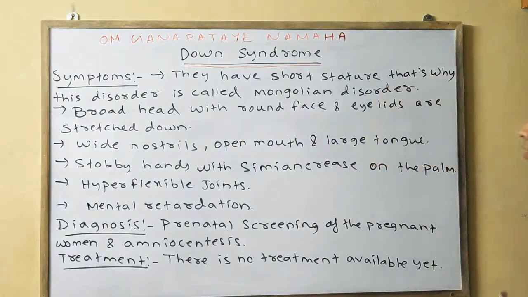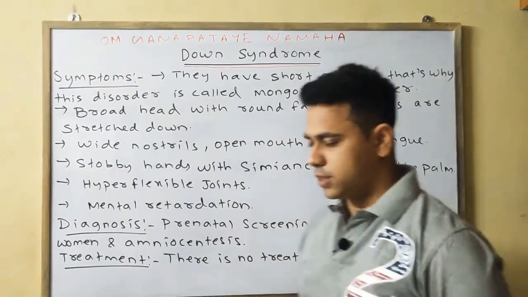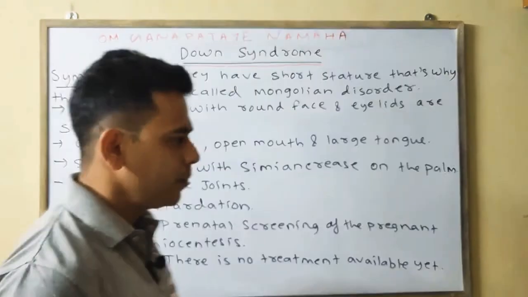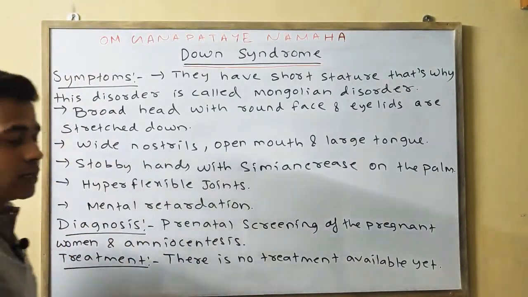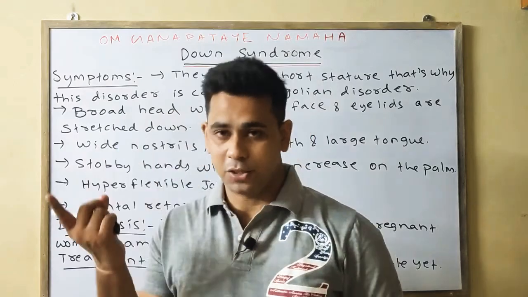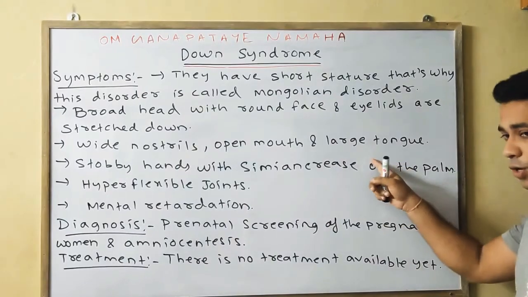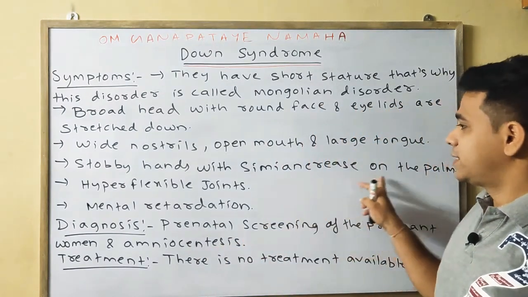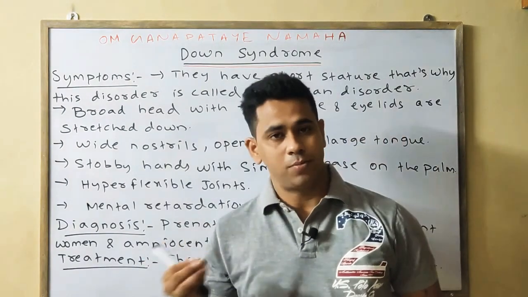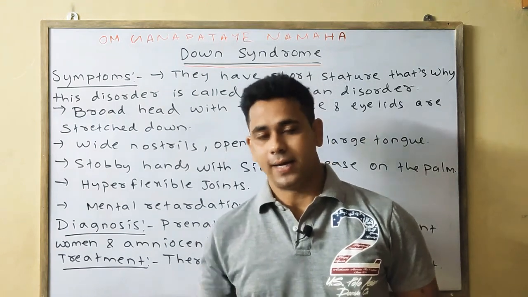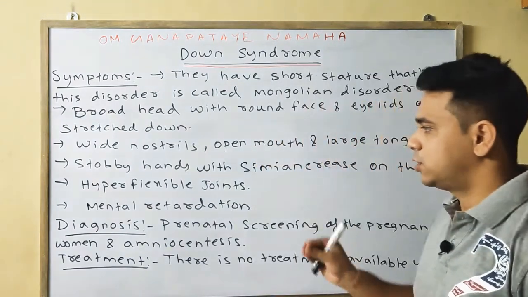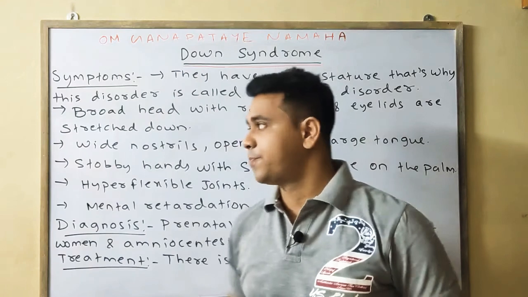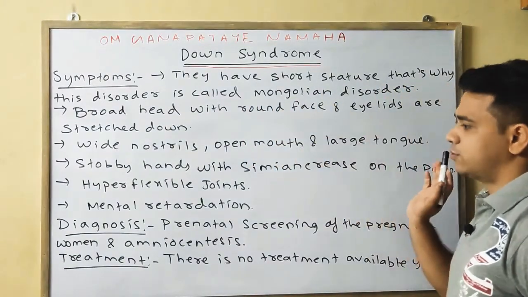So some of the important symptoms are: short stature, that is why it is called the Mongolian disorder; next, the broad head with a round face and stretched eyelids, wide nostrils, open mouth, large tongue, stubby hands with simian crease on the palm, hyper flexible joints, and mental retardedness, meaning the mental condition is abnormal. So these are the symptoms of Down syndrome.